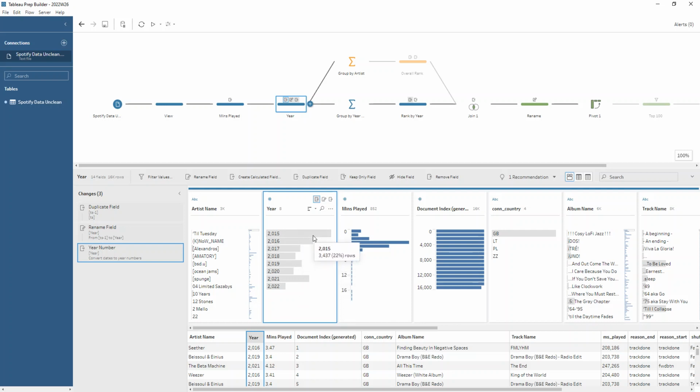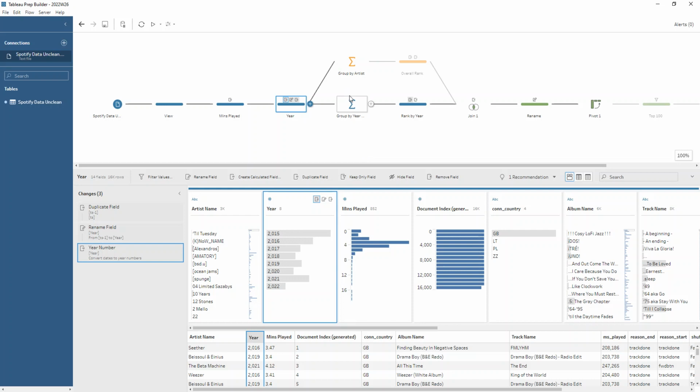There we go. We clearly have more different artists, different tracks, more rows in 2015, and obviously 2022 hasn't finished yet. So that's why we have less data for 2022. But as long as we bear that in mind as we do our analysis, it won't be too drastic. We can still perform the analysis, that'll be fine. We just need to bear that in mind when communicating any outcomes.